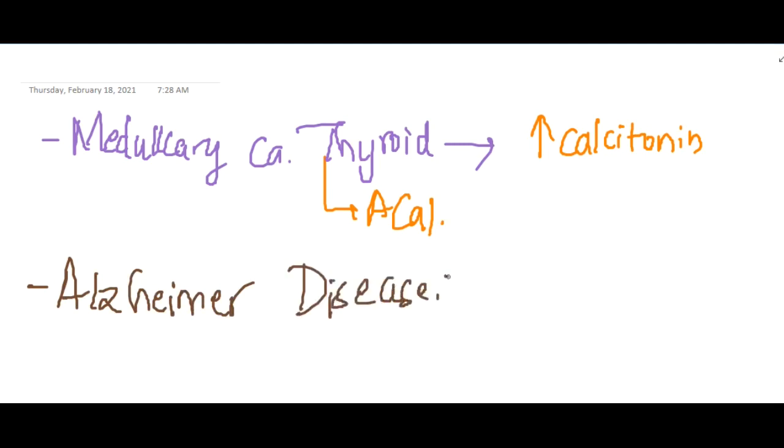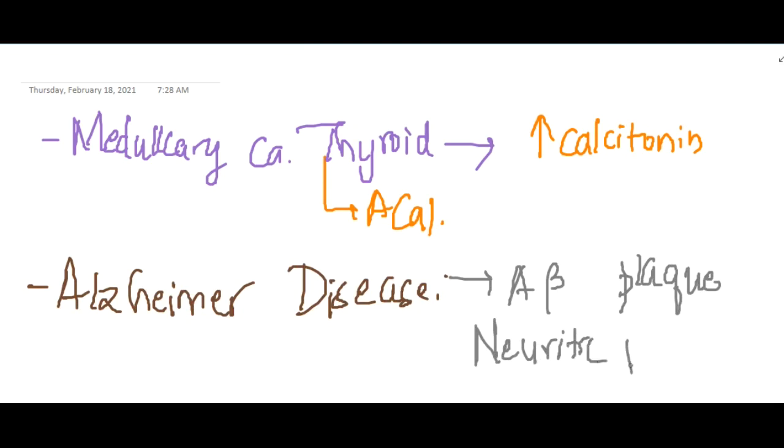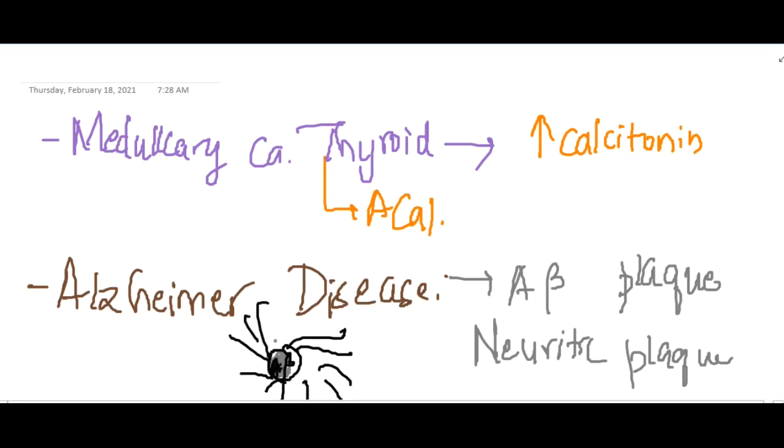Then we have the next disease, Alzheimer's disease. In Alzheimer's disease, there is accumulation of A beta plaque. This A beta plaque is actually a neuritic plaque which gets deposited. It looks like this: the A beta plaque is present in the middle, and surrounding that many fibrils are seen. This is the picture of neuritic plaque in Alzheimer's disease.